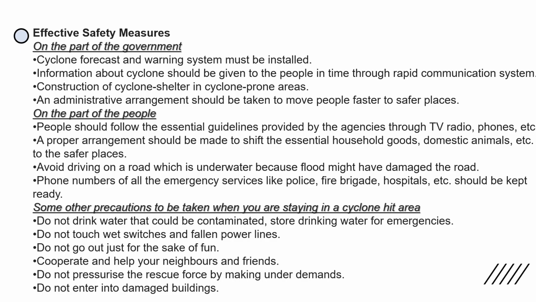And about effective safety measures. On the part of the government, a cyclone forecast and warning system must be installed. Information about the cyclone should be given to the people in time through a rapid communication system. Cyclone shelters should be constructed in cyclone prone areas. An administrative arrangement should be made to move people faster to safer places.